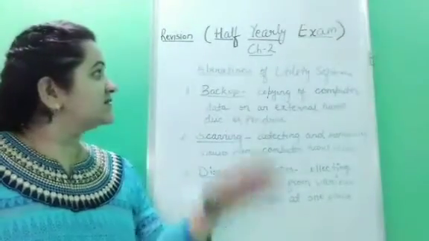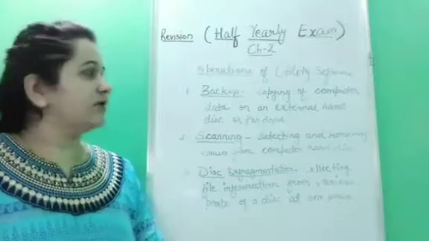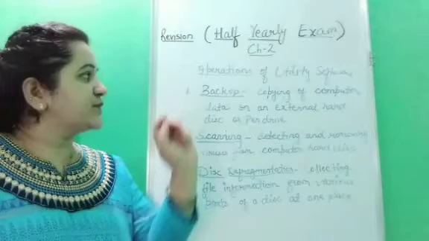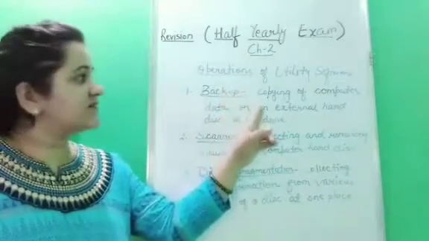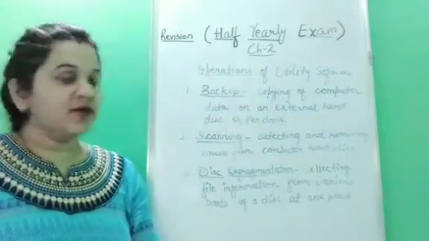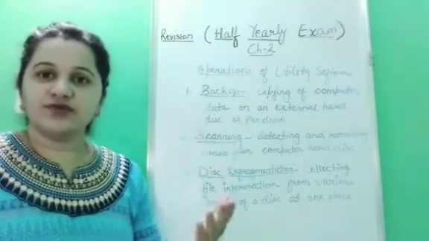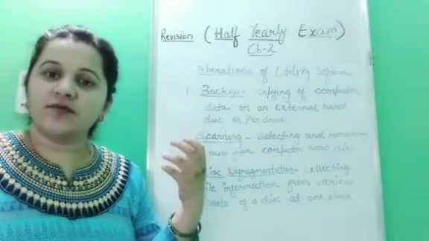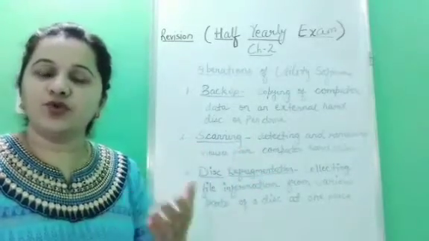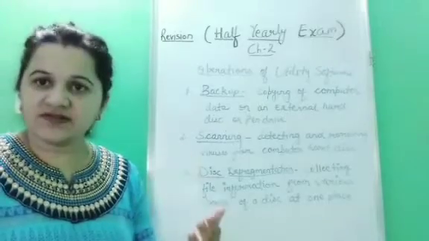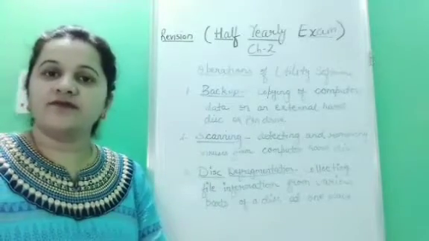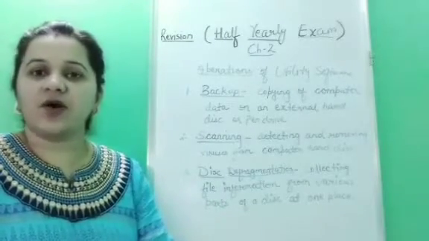Children, now let us discuss the major operations of utility software. What are the major operations of utility software? Yes children, first one, what is a backup? Backup is a process of copying onto an external hard disk or pen drive. Backup allows you to save your data on an external hard disk so that you can use it if it gets lost from your computer system. It creates a duplicate copy of the files on your external hard disk or pen drive.